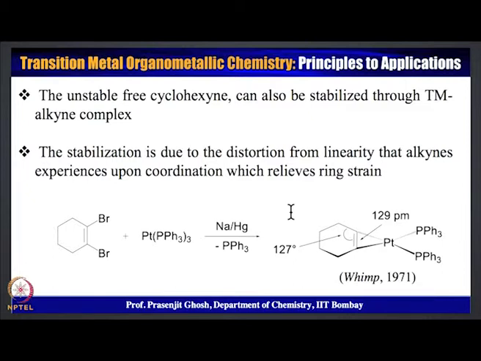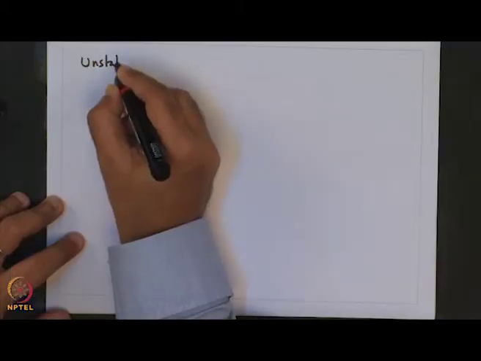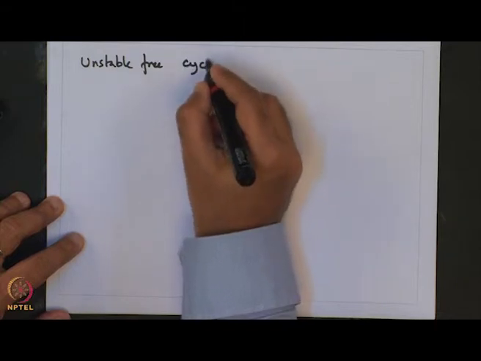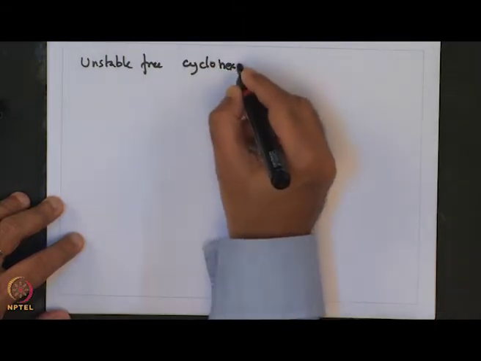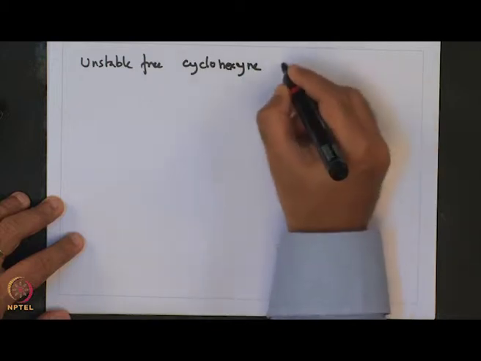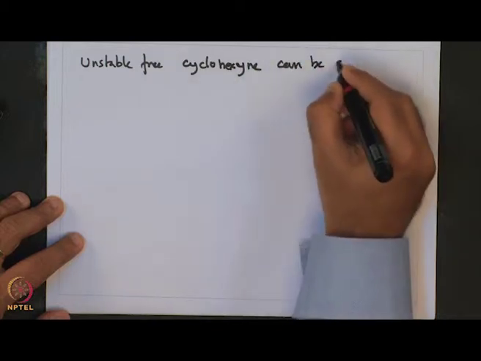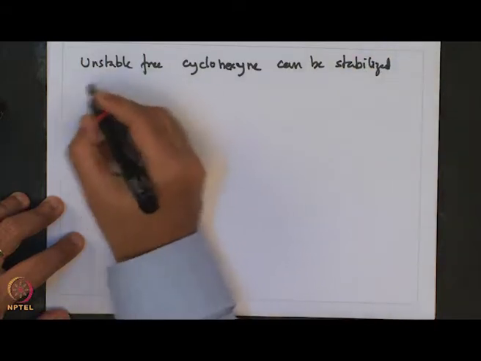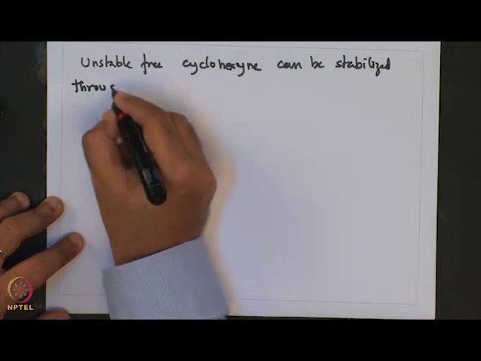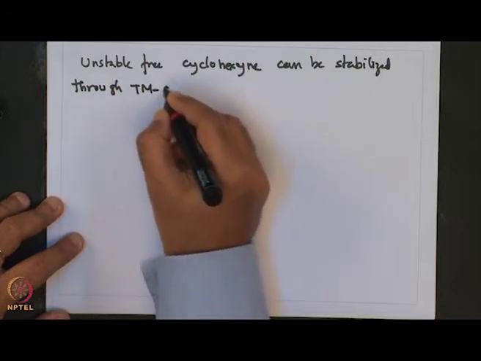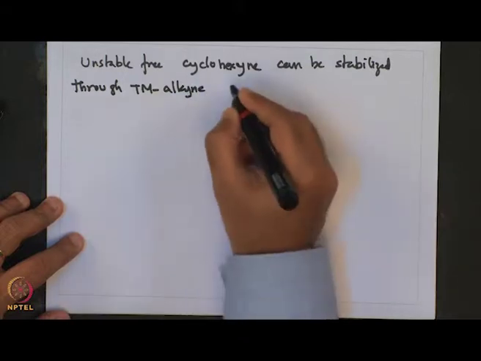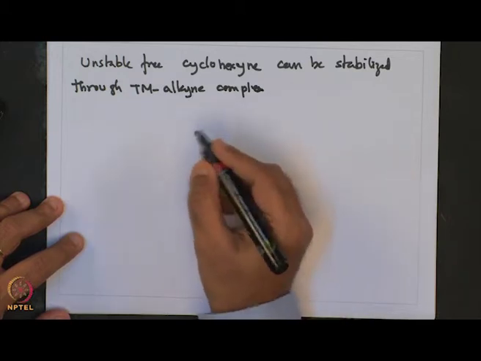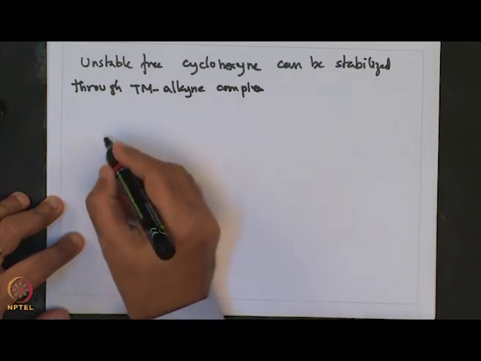Thus unstable free cyclohexyne can be stabilized through a transition metal alkyne complex. An example of this can be seen over here.